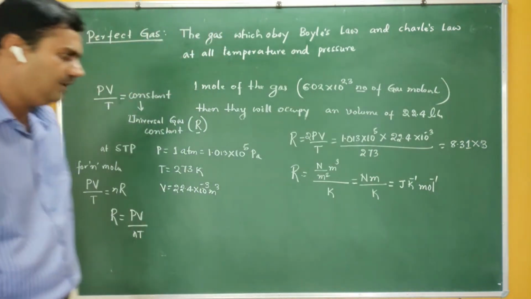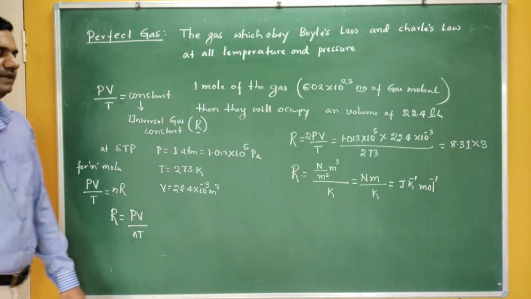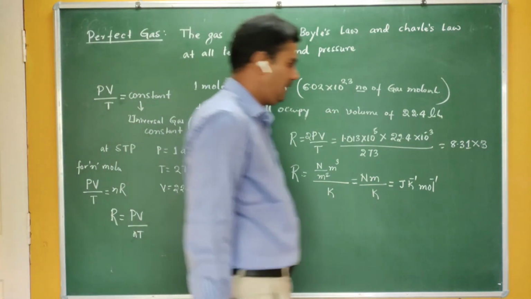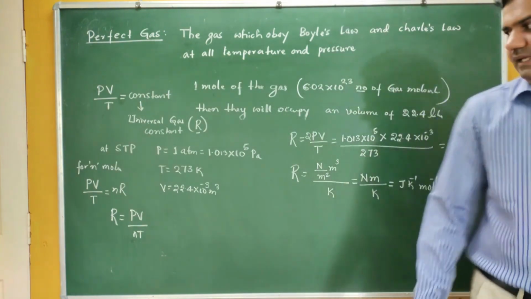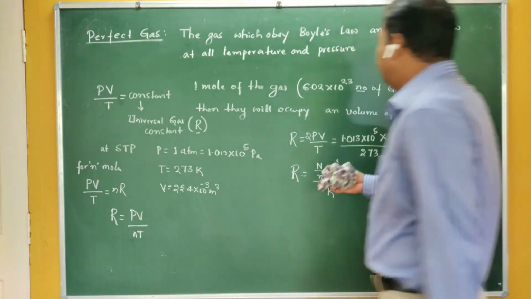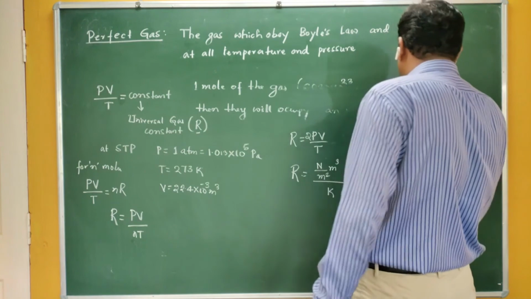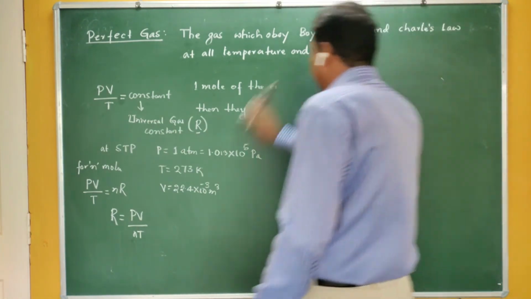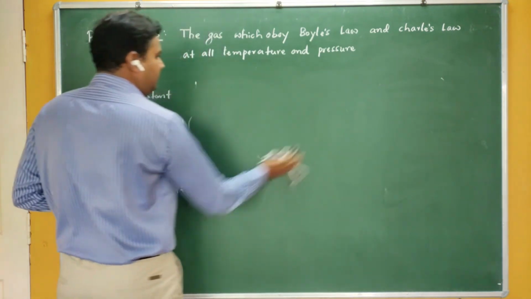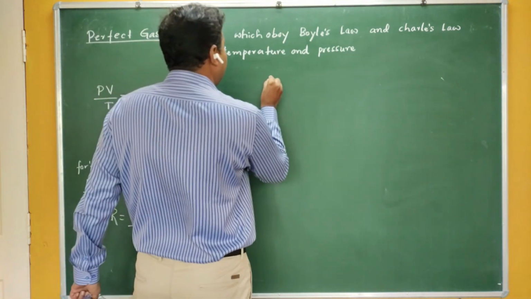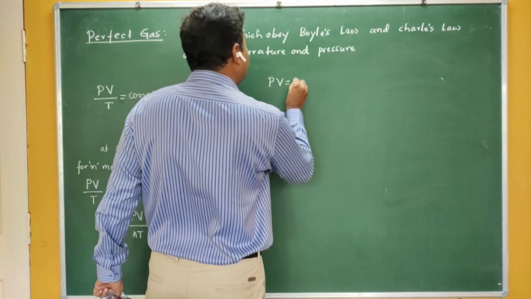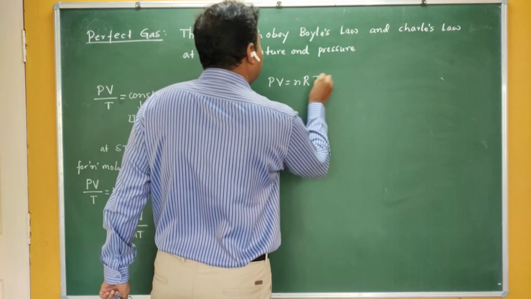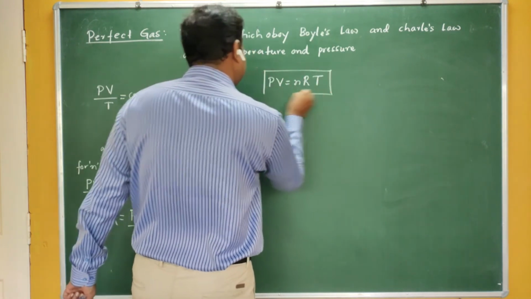So the unit can be written as joule per Kelvin per mole. So finally we have an equation for a perfect gas. If you take n number of moles, your final equation is PV is equal to nRT.